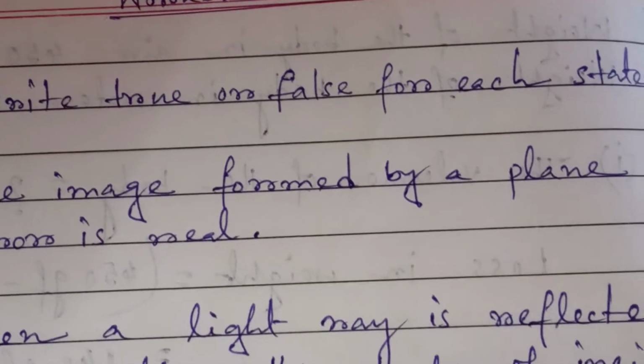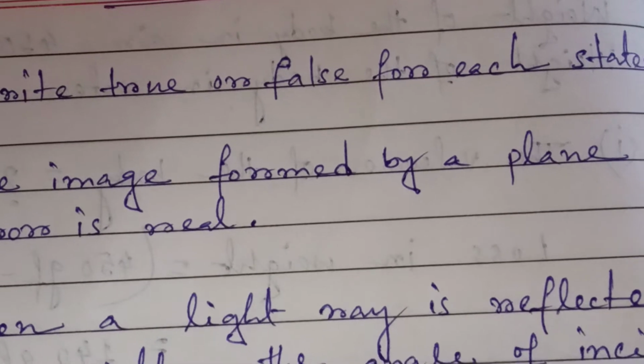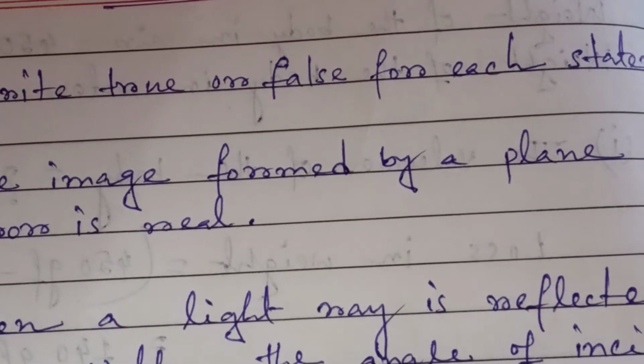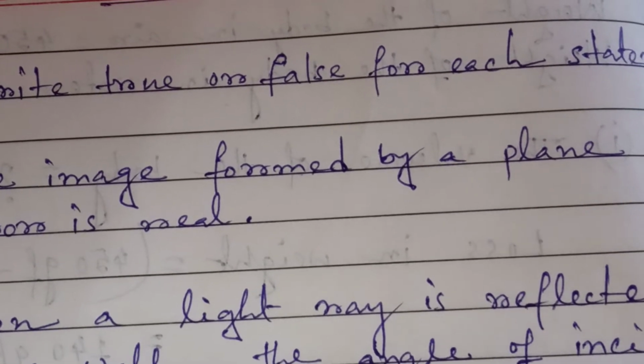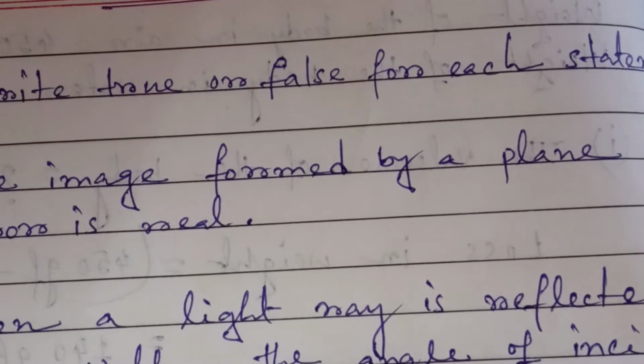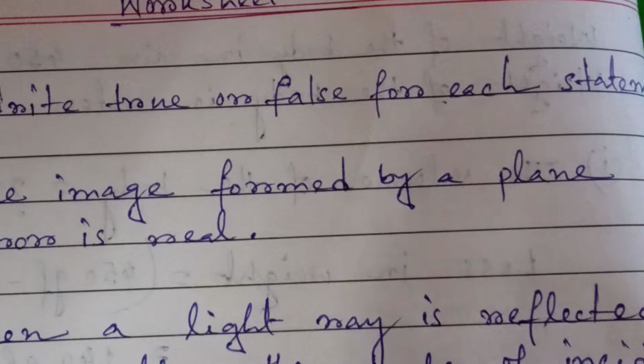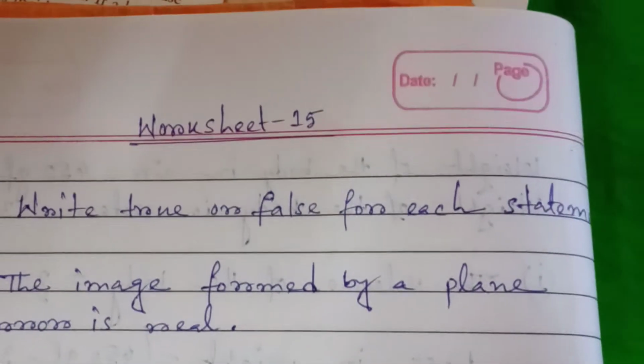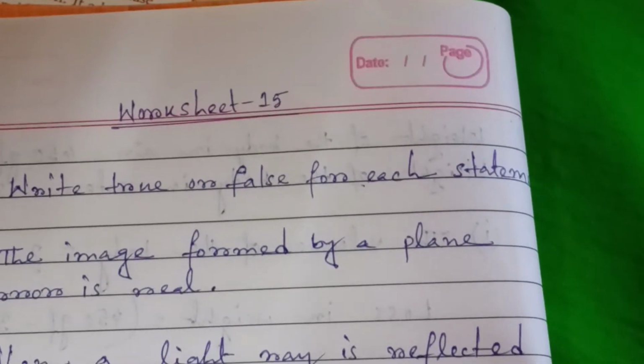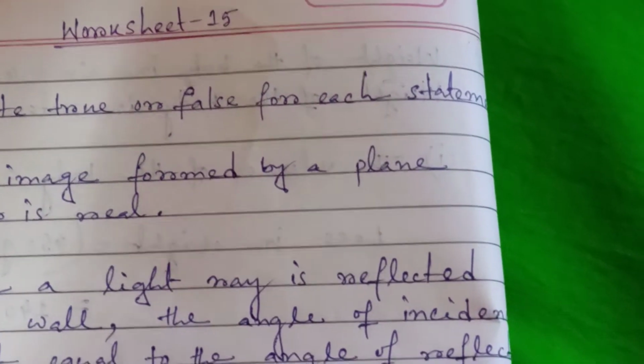So if you hold a screen, you can see that the image formed by a plane mirror does not appear on the screen. In a plane mirror the image is formed behind the mirror, and that is virtual.